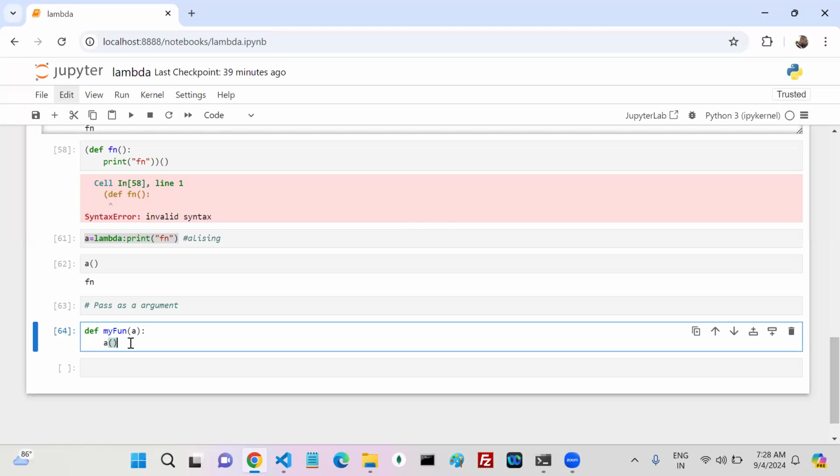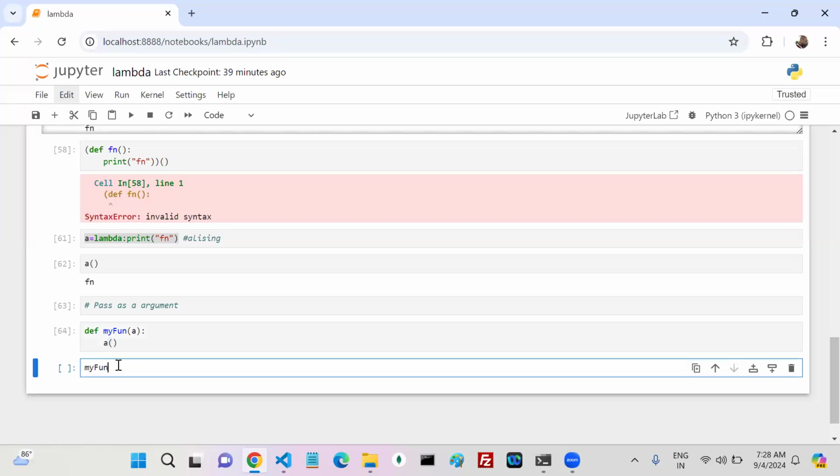Now tell me, I want to call the function by passing how many parameters? One parameter. What is the type of that parameter? Function. So which function? Named function, anonymous function, or any?